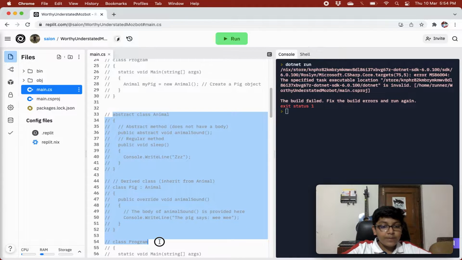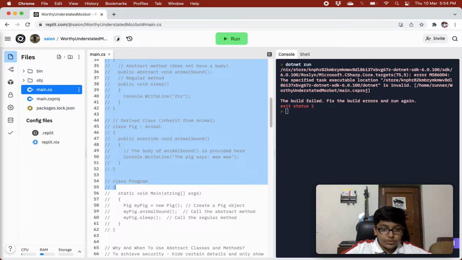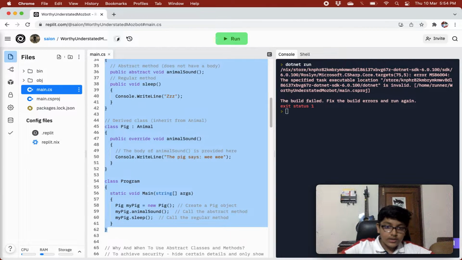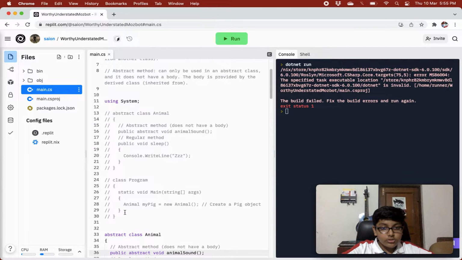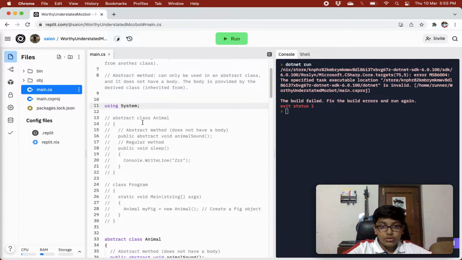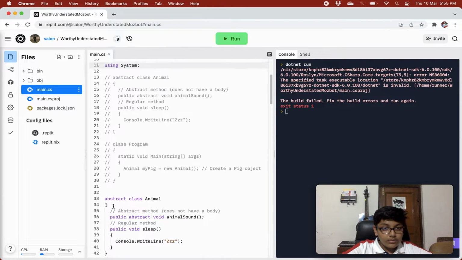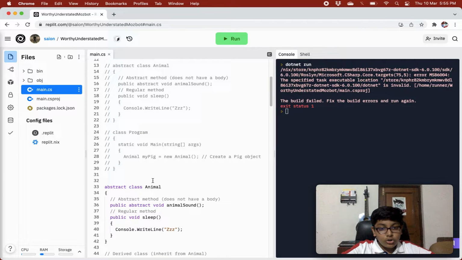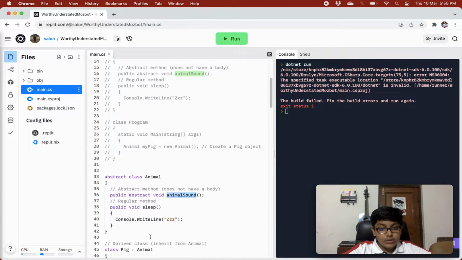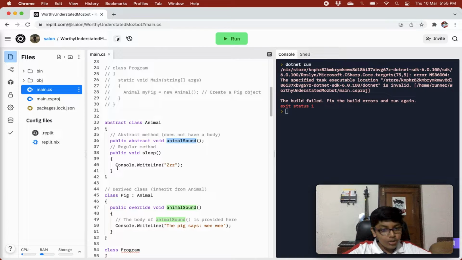Now let's see a proper way of using abstract classes. Over here we are creating the same abstract class Animal. And just to show you, using System is over there. That's just on the top because we are using System for everything. So we have abstract class Animal over here. Then we are creating an animalSound abstract method. We have a sleep method that is a normal method.